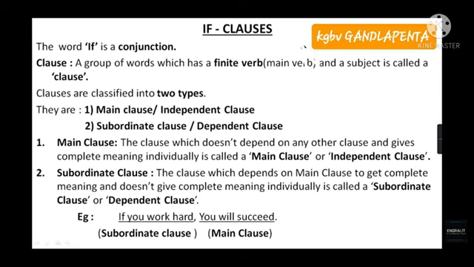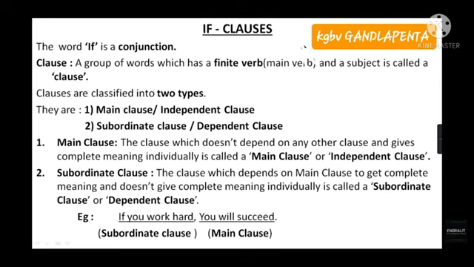Subject means the person by whom something is done in the sentence. A group of words which has a subject and a finite verb is called a clause. So, that is the meaning of clause.